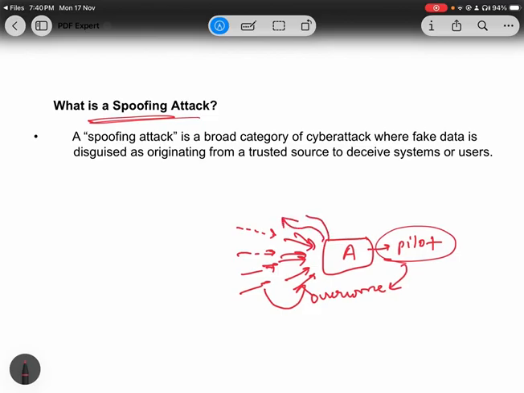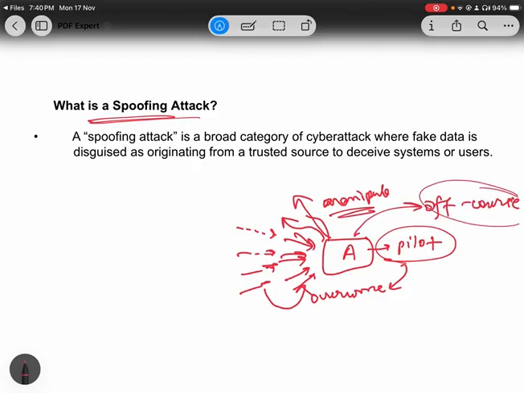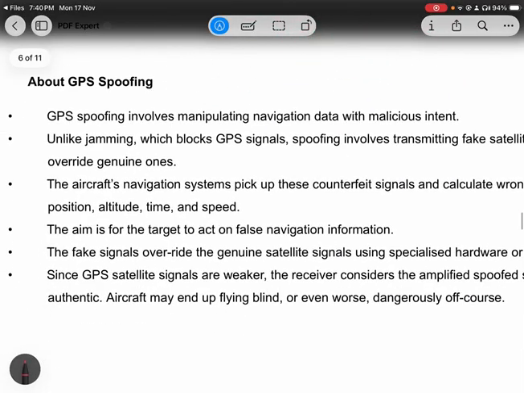Because these are genuine signals. But over a period of time, this pilot will get manipulated and the aeroplane will go off course. So this is the spoofing attack on airplanes. Basically, spoofing is a category of cyber attack in which a person thinks that information is coming from the trusted source, but actually it is not coming from the trusted source. So this is spoofing.